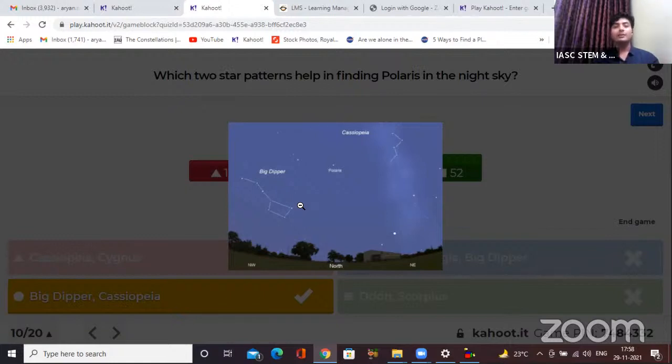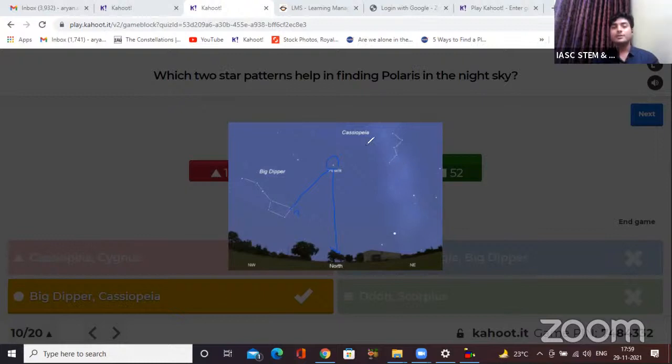Okay, how to do that? Let me just try to annotate and show it to you. Here you see this star 1 is over here and the second star is over here. All you need to do is, once you have spotted this entire pattern, just draw an imaginary line in the sky in your mind, and the only bright star you will find in the way is Polaris. Then just drag it down in your head and you have got your north. So this is how Big Dipper helps us find north.